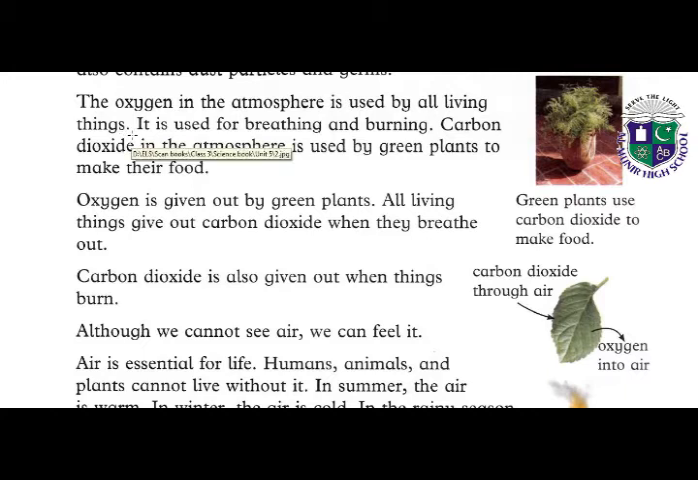Now look at the next paragraph. The oxygen in the atmosphere is used by all living things. Yes, students, I told you about this very important fact that oxygen is present in our atmosphere and it is used by all living things. It is used for breathing and burning process. So oxygen gas is also helpful in breathing and burning process. Without oxygen we cannot breathe and we cannot burn anything.